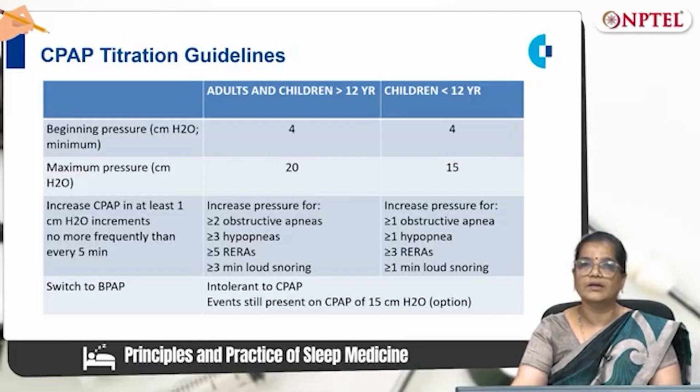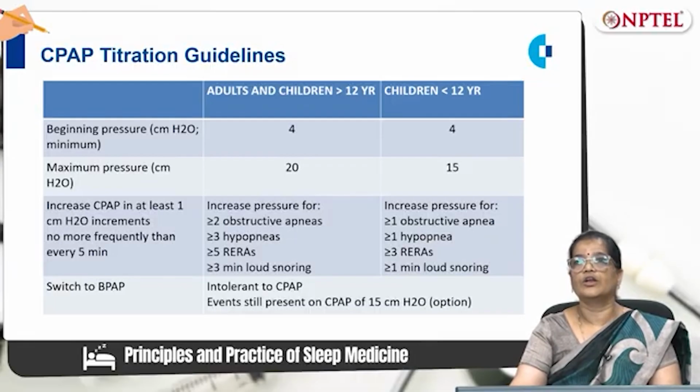And we have to titrate the CPAP by increasing CPAP every 5 minutes. For adults and children of more than 12 years, it is based on increasing pressure for greater than or equal to 2 obstructive apneas, or greater than or equal to 3 hypopneas, or greater than or equal to 5 RERAs, or greater than or equal to 3 minutes of loud snoring.